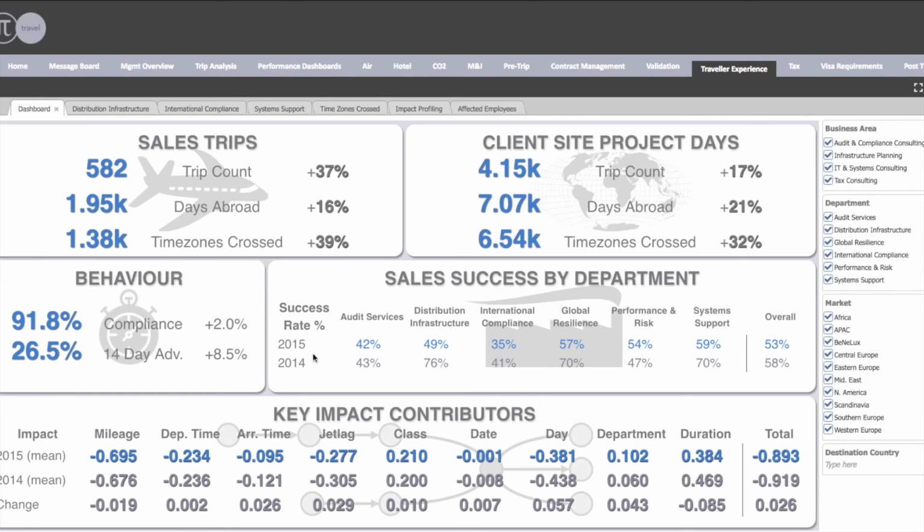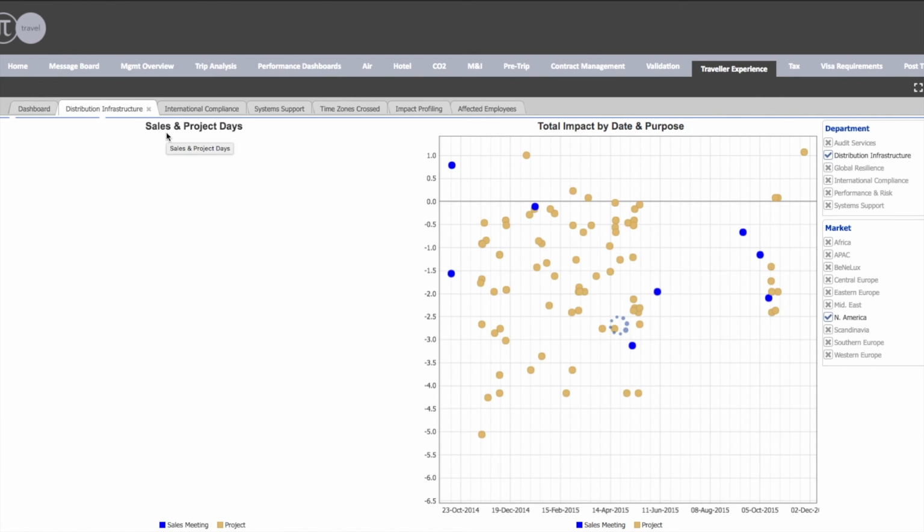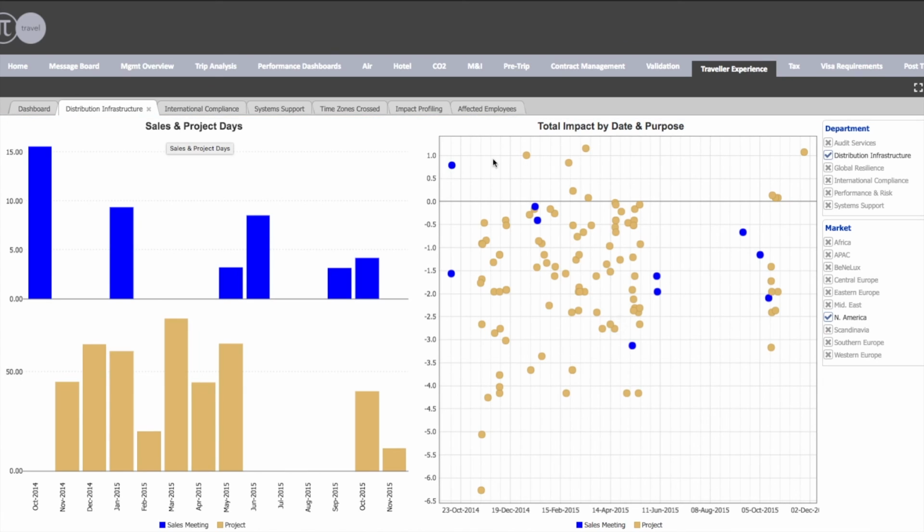So in this consultancy example, what we're seeing here is a trip count increase of 37% across 2014-15, and the days abroad are only 16%, so there's not matched, and there's more time zones crossed. So what we're seeing is more trips that are getting squeezed, and they're going longer distances. What we're seeing between 2014 is actually a decrease in sales. In some departments it's quite dramatic, and we can see that actually potentially this is to do with the overall traveller experience that's being affected.